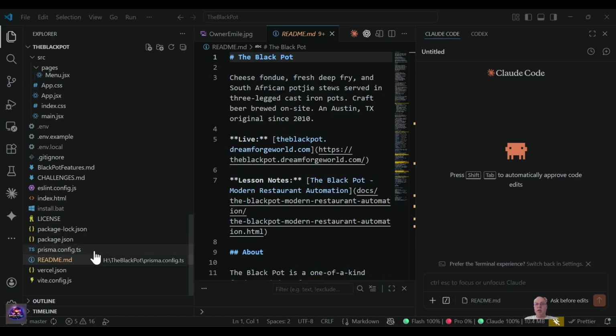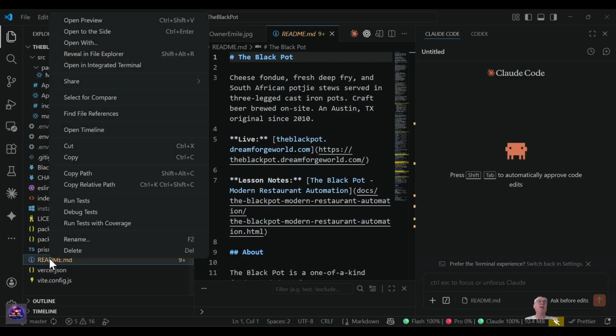Also, when you open a repo and you get access to this or any other repo that you built or use, you should create and or look at your readme.md file. That's a markdown file built for developers and agents to give a technical overview of any products that you built on GitHub. If you're not familiar with GitHub, it's a repository in the cloud where you can store your source code and track your changes over time. And if you make a mistake, in simple terms, you can go back to where you were when it was working and then make changes and see if it works.